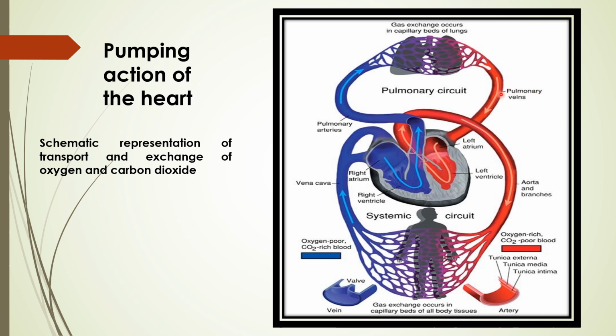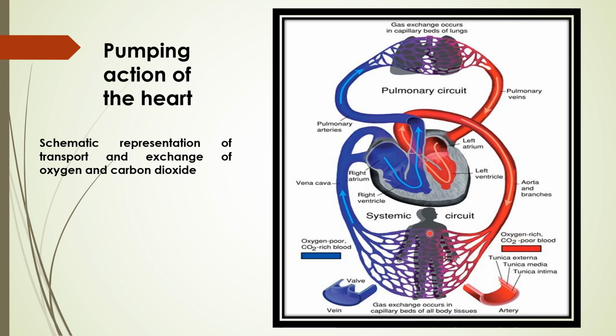In the case of the pulmonary vein, the vein is meant just for oxygenated blood. So blood is coming to the left auricle and it is going back to the lungs by the pulmonary artery. In this case, you can see very clearly what happens. By the pulmonary vein, blood is coming. By the pulmonary artery, blood is going back to the lungs. So this circulation is actually known as the pulmonary circulation, or pulmonary circuit. You can say circulation is the right word. Now from the left auricle, blood comes to the left ventricle, and from the left ventricle, by the aorta, it goes all over the body. You can see this oxygen rich blood goes all over the body.